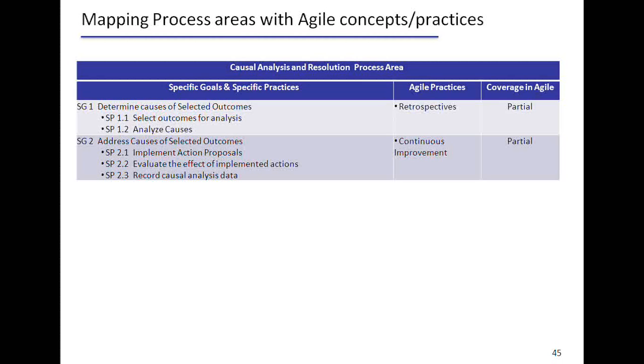Once you identify, how do you address action proposals, and how do you measure the effectiveness of the action that has been performed? I've marked it as partial because though we don't have a specific technique, we do a sort of causal analysis as part of the retrospectives meeting, whereby action item owners are identified who are responsible for carrying out these improvements in the subsequent sprints.